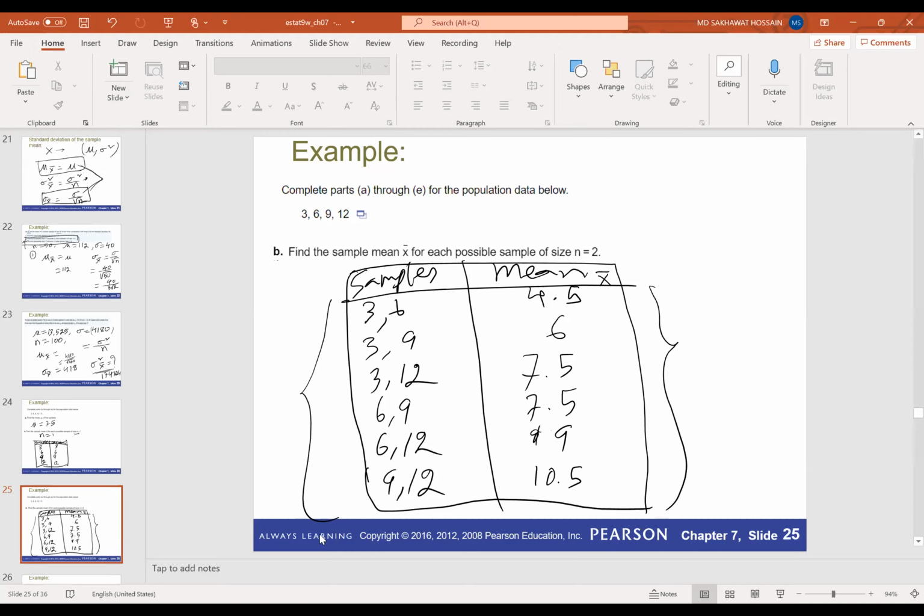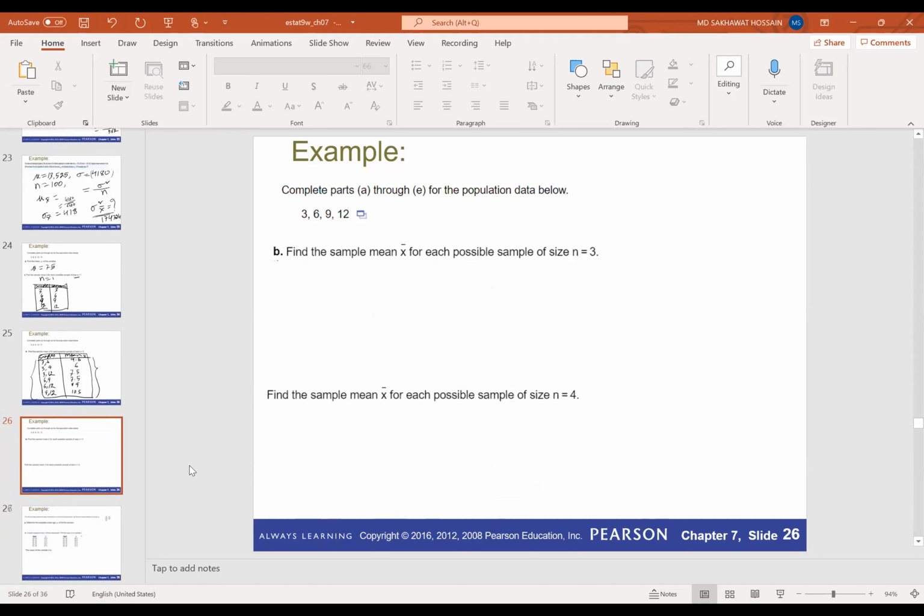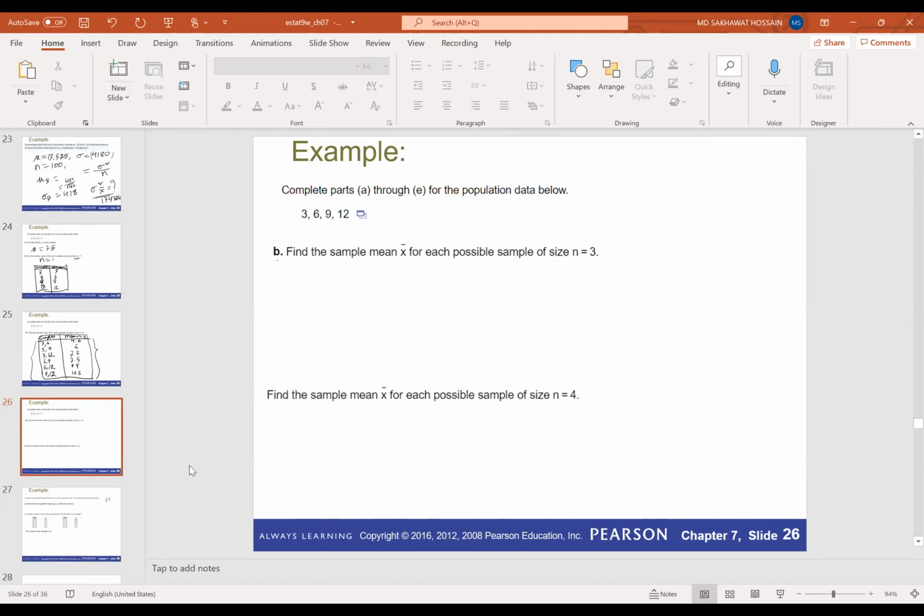Now we can also construct the distribution for this one. Okay, so we are using the same population. Now we have sample size 3. So we'll find all possible samples and their sample mean. So this is samples and this is mean.